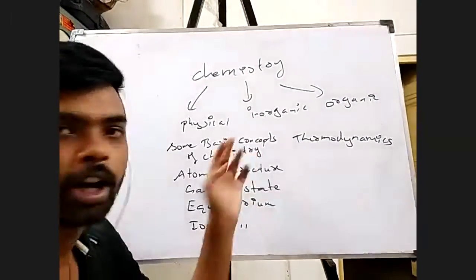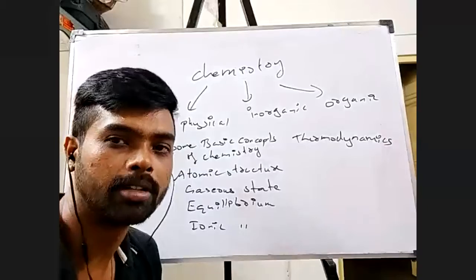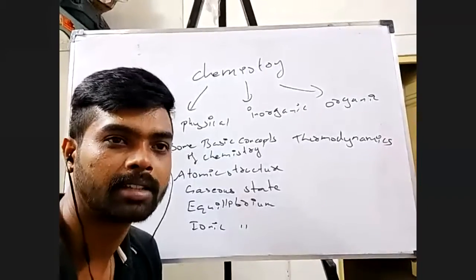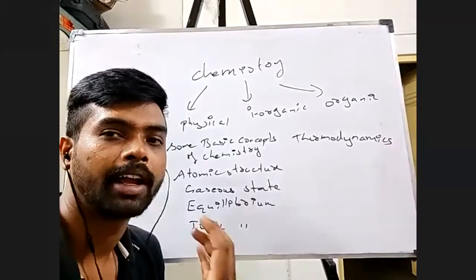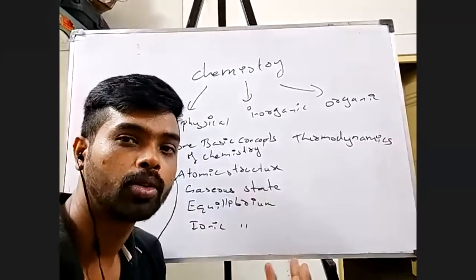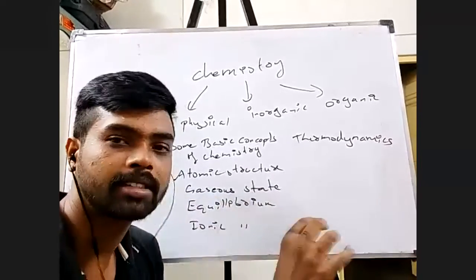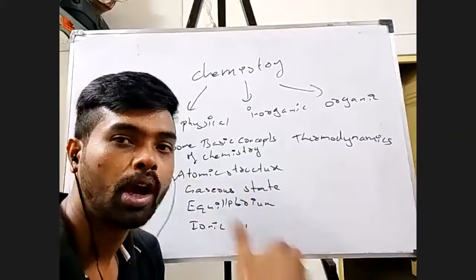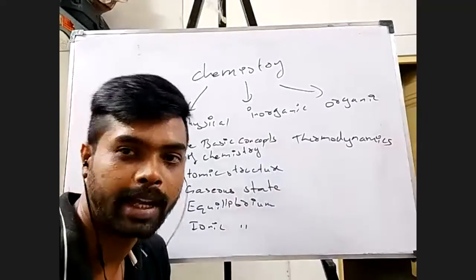And in some basic concepts, I told you, we'll be dealing with moles and molecular masses. Say, for example, I have H2 plus O2 giving H2O. I'll be able to understand if I add X grams of H2 and Y grams of O2, how many grams of H2O will I get?